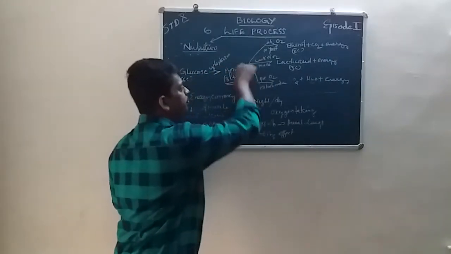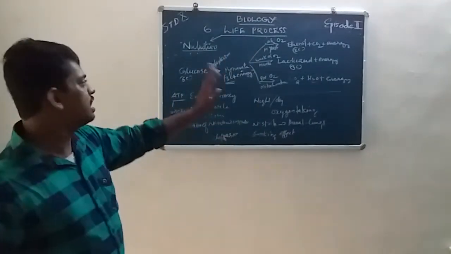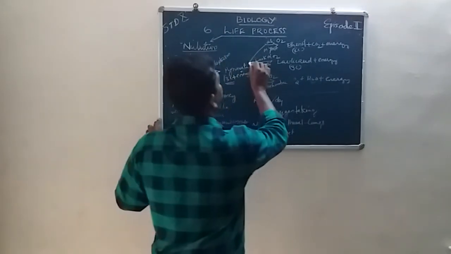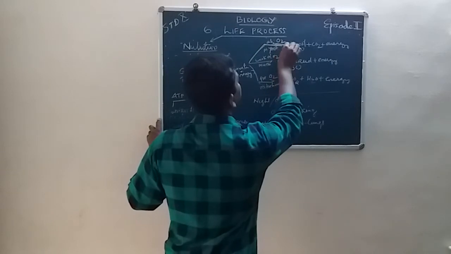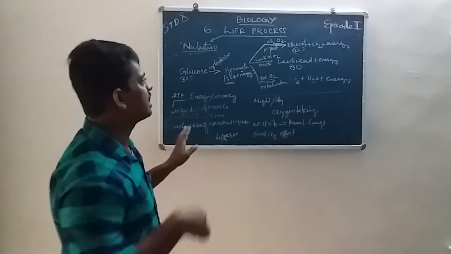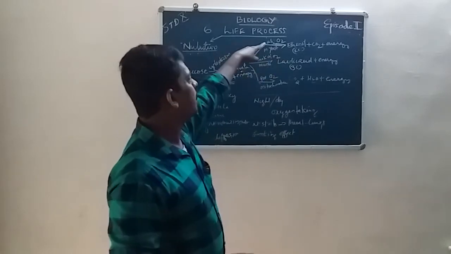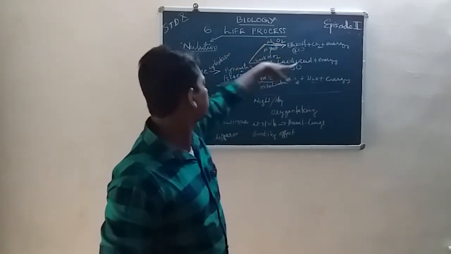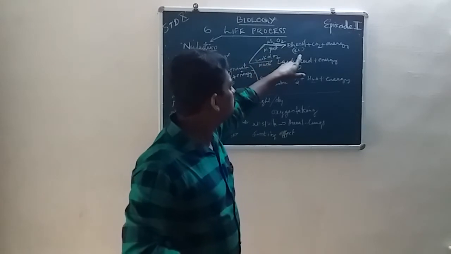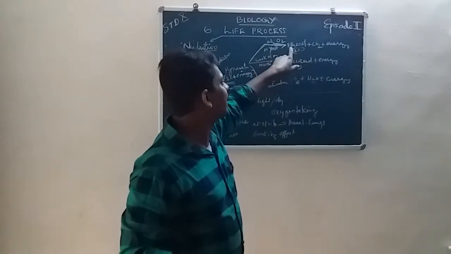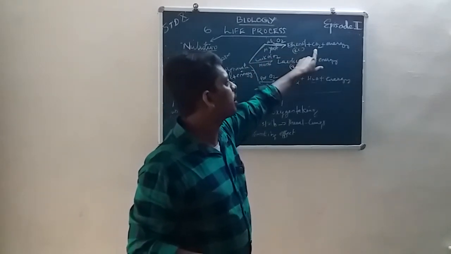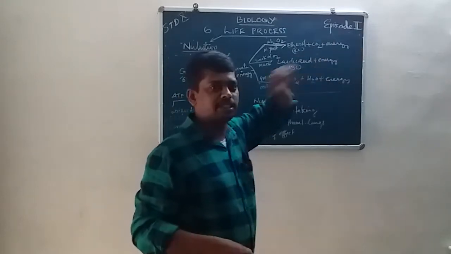Then this pyruvate, in the absence of oxygen in yeast, is converted into a 2 carbon compound, that is ethanol, plus carbon dioxide plus energy.